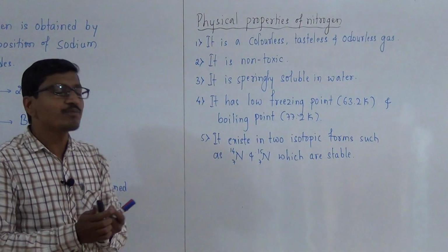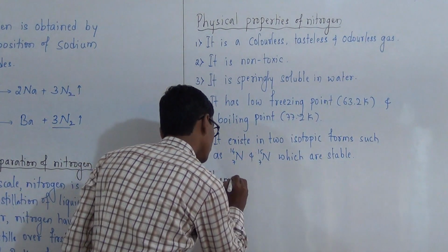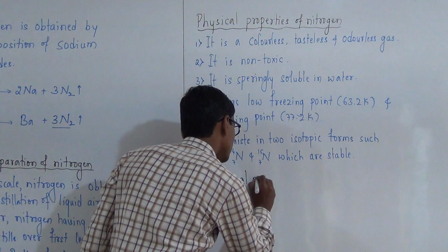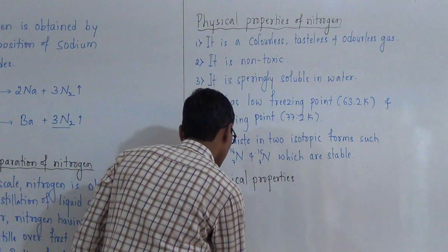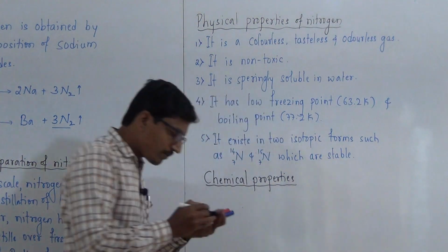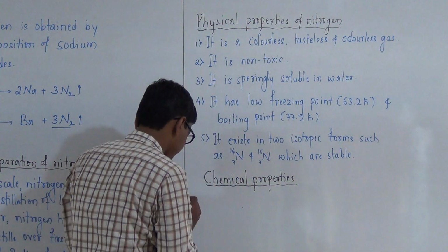Next is chemical properties. Among the chemical properties of nitrogen, the first one is inert nature.